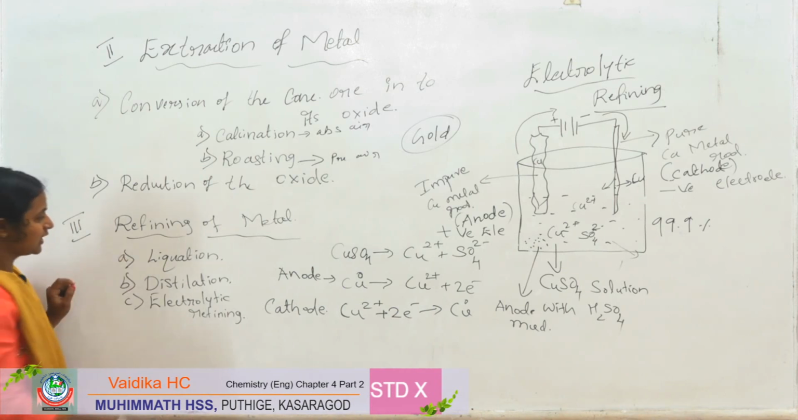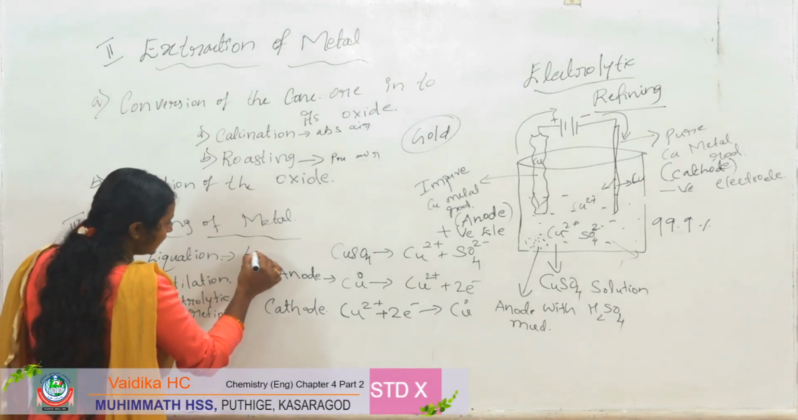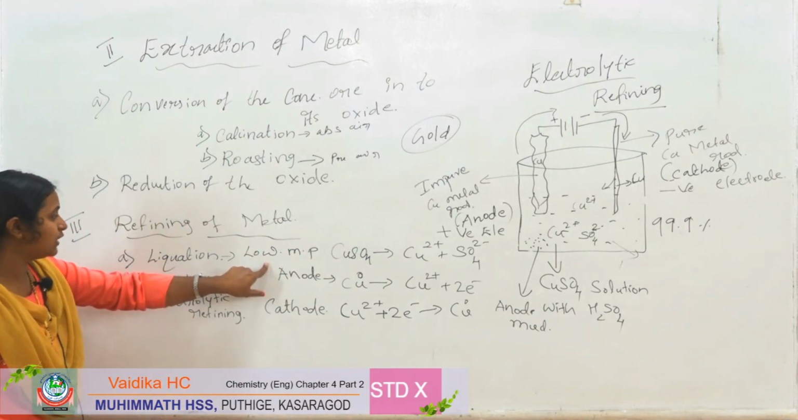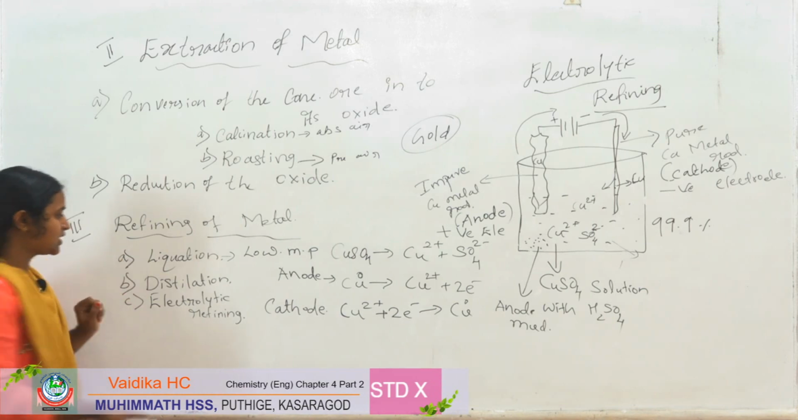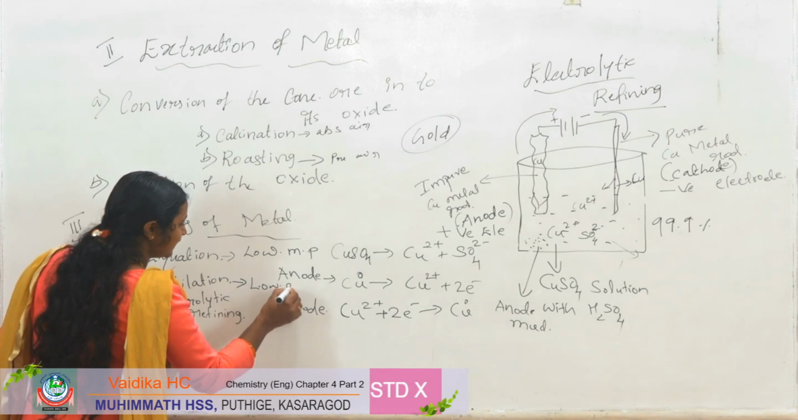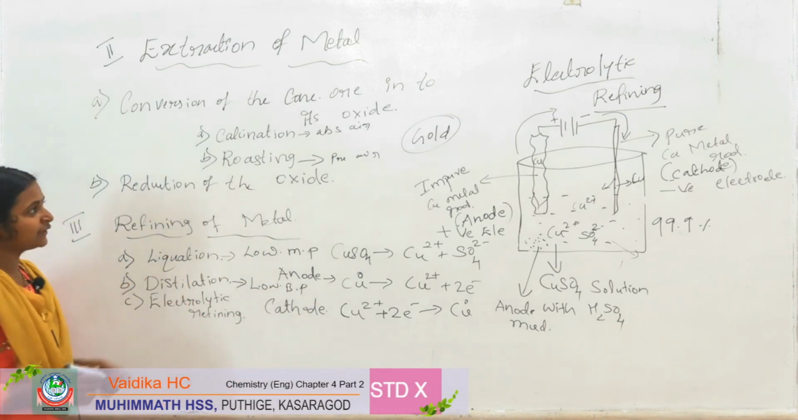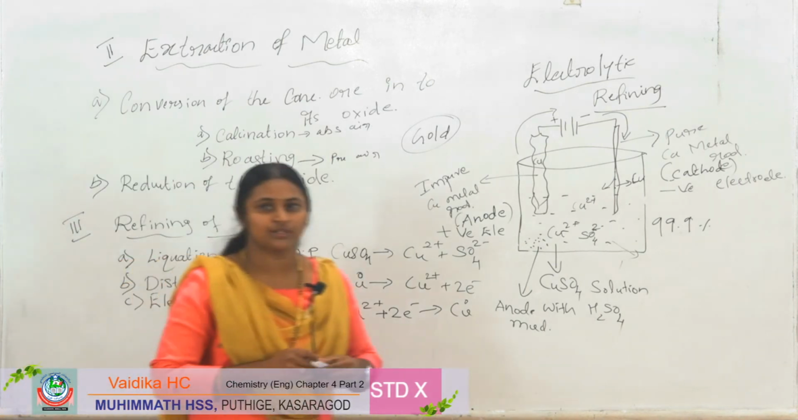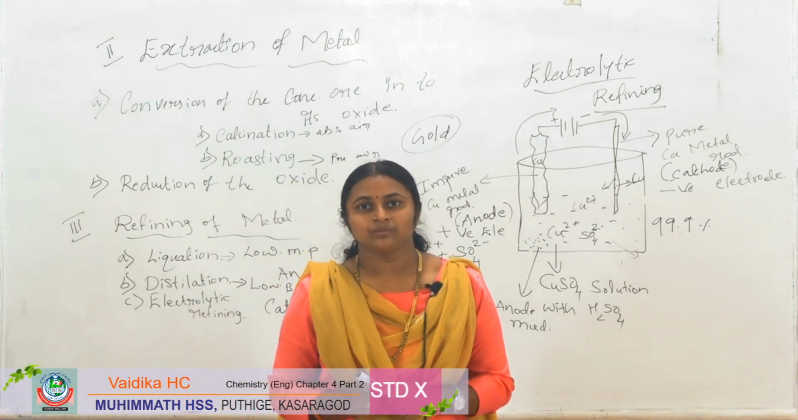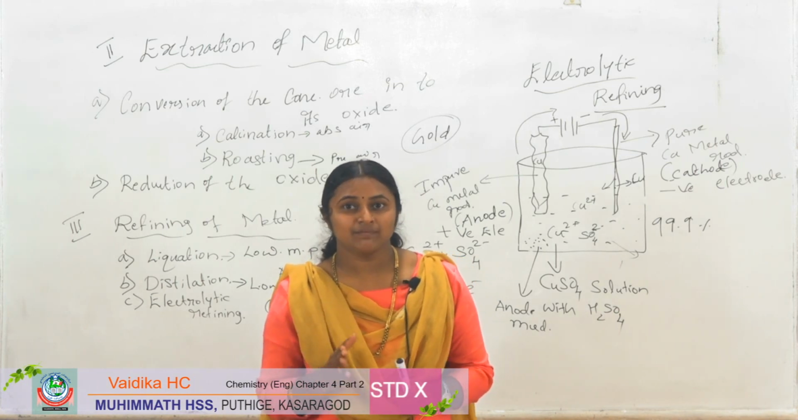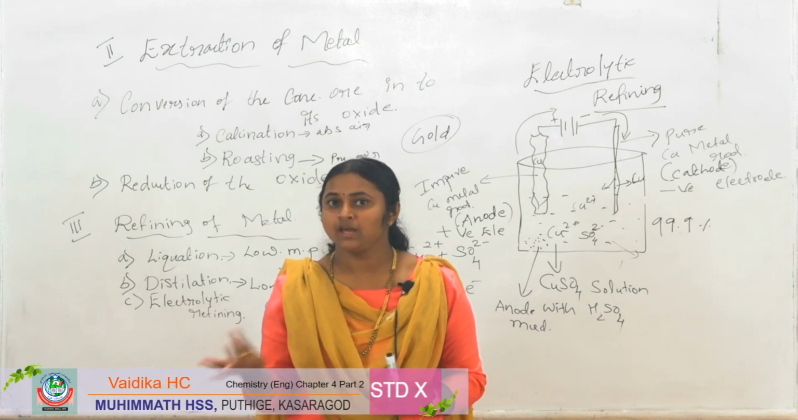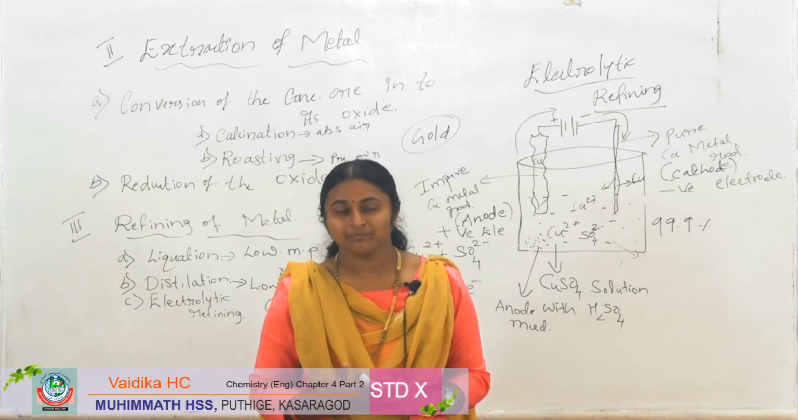In liquefaction, we use the metal with a low melting point. For the metal which has a low melting point, we can use the method of liquefaction, and distillation can be used for a low boiling point metal, and electrolytic refining can be used for the metals. So these are the 3 different steps involved in metallurgy. Now we got the pure metals from the ore, right?